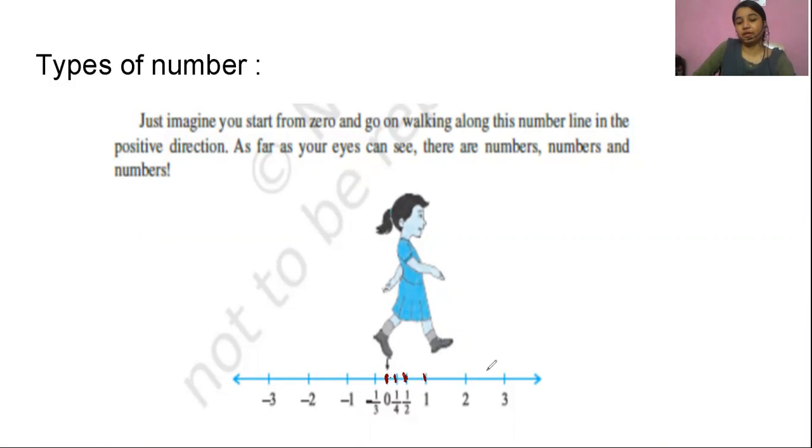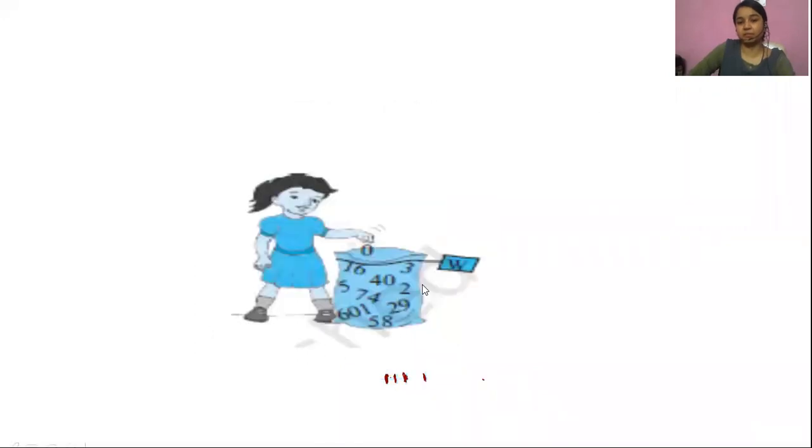In this way, I will find many types of numbers. Suppose I collect some numbers in decimals also, because 1 by 2 can also be written as 0.5, isn't it? 1 by 4 can also be written as 0.25, isn't it?